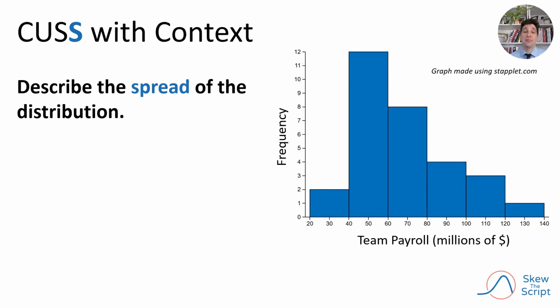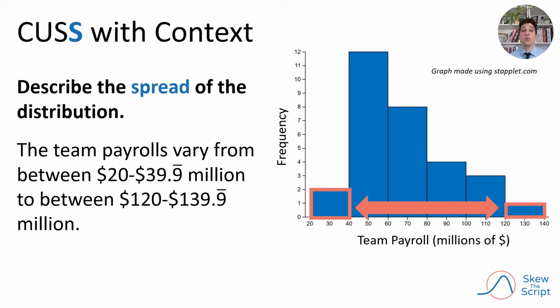Finally, you may be asked to describe the spread of a distribution. We see that these data values vary from the low end of $20 to almost $40 million up to the high end of $120 to almost $140 million. So we'd say in our response that the team payrolls vary between those intervals.